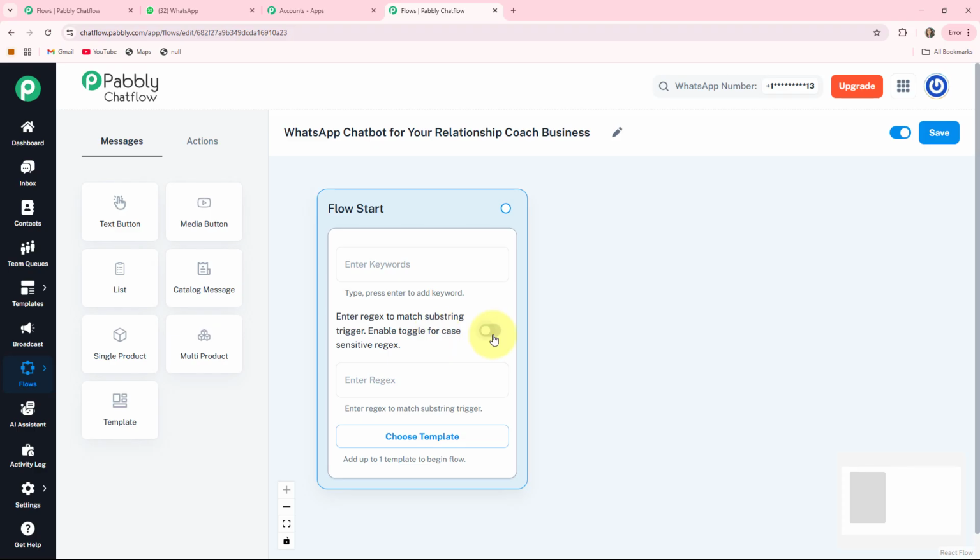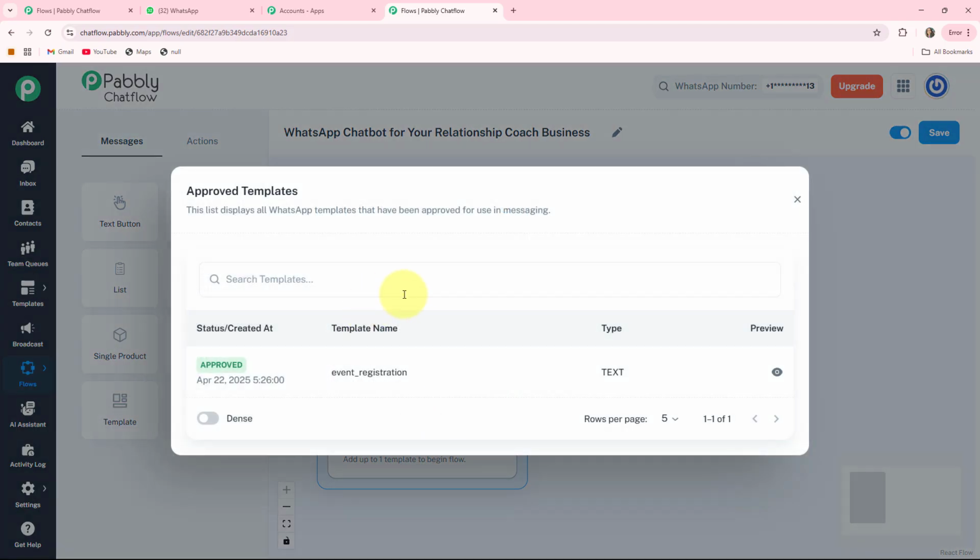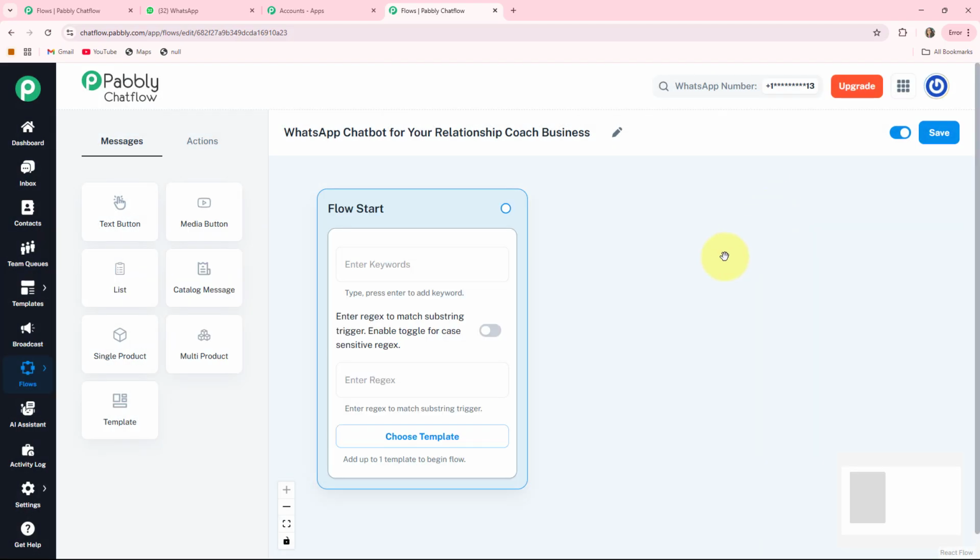You can also enable this toggle if you want to activate a specific behavior or feature in your chatbot. The third one is the choose template, in which you can create multiple templates and choose with the help of this button and upload it from here. Basically, templates are used for those types of conversations that were started by your side.